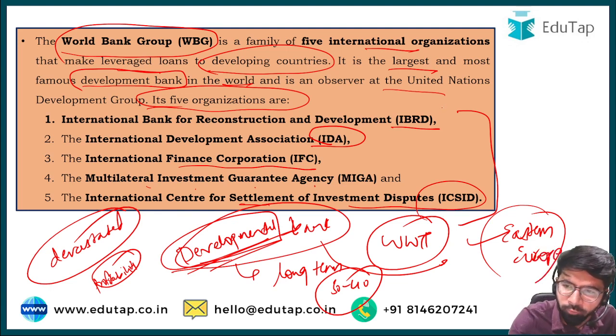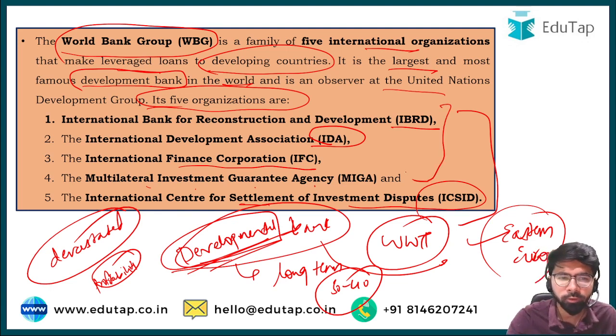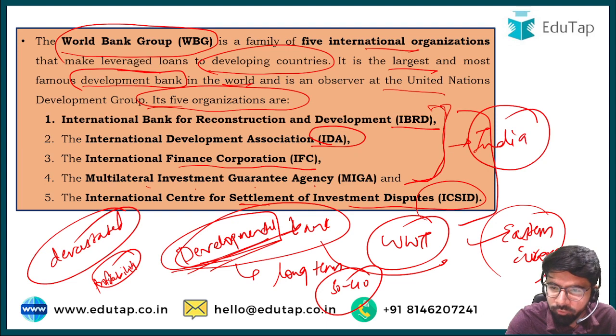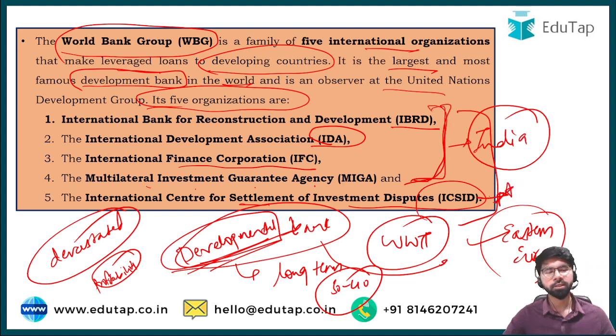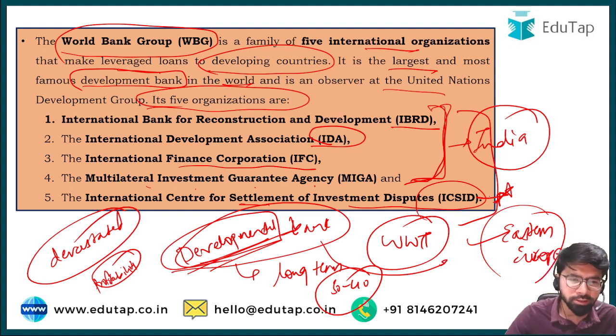Friends, one more important piece of information I would like to give you here is that India is a member of all four organizations except ICSID. It is not a part of ICSID. So there is one more dimension of this question that can be asked in the examination: India is not a party to which of the following organizations of the World Bank. Then remember that ICSID is the answer.